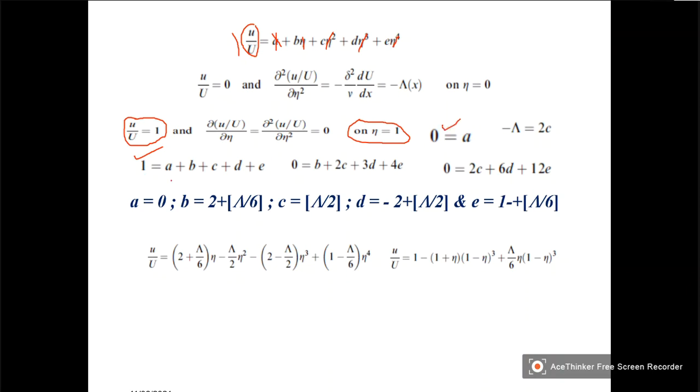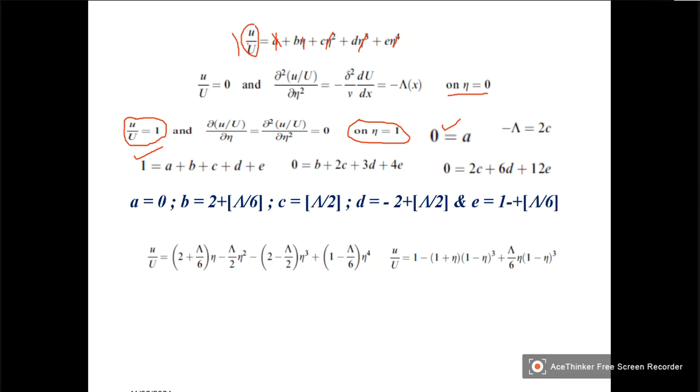So this you got, and this you got. Next, on eta is equal to 0, dou square u by dou eta square. So you differentiate this twice with respect to eta.